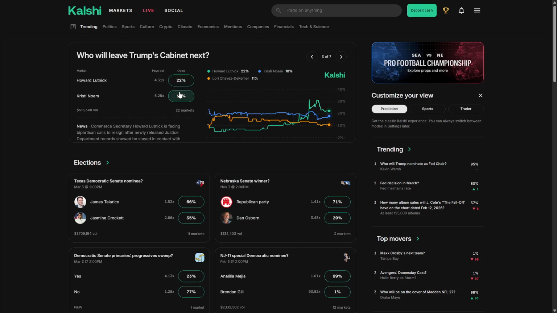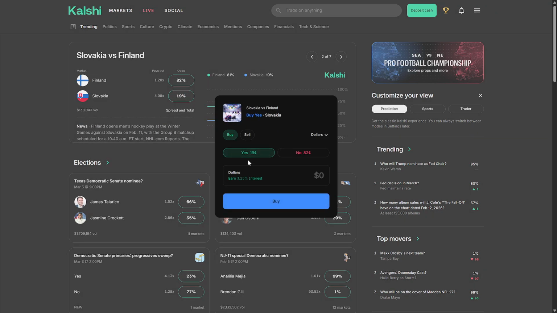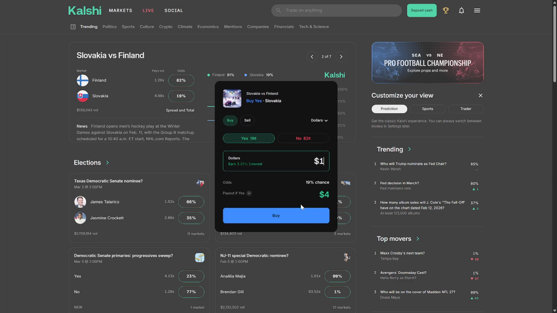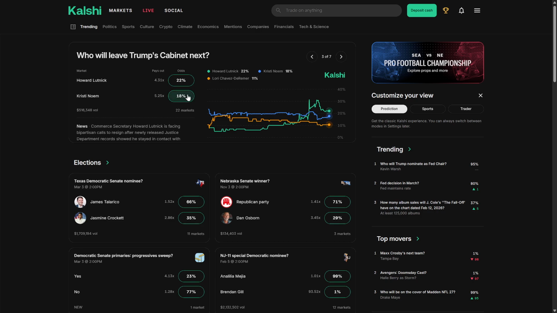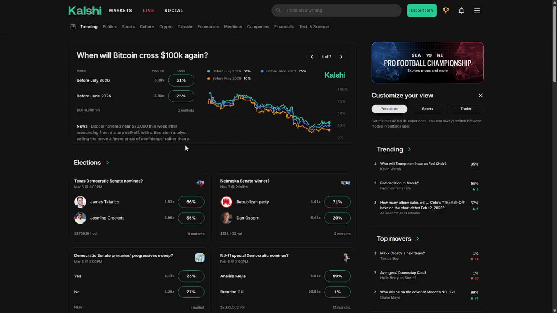However, if I click in here instead, I'm going to get more money, because Slovakia is much less likely to win. So I'm going to get $4 for every single dollar that I put in. All right guys, this is pretty much how it works. It's like a betting kind of system where you're playing against different users and making predictions. So you make money by buying low, as you can see, 18%, and selling high, or by holding winning contracts that are going to pay you $1.